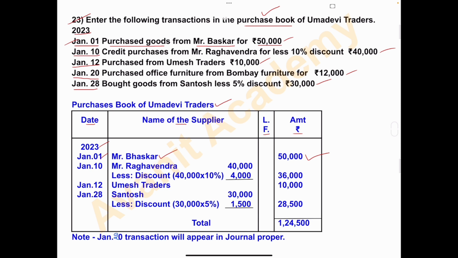Next is on January 10. Credit purchases from Mr. Raghavendra for rupees 40,000 less 10% discount. On January 10th, goods are purchased from Mr. Raghavendra of rupees 40,000 and Mr. Raghavendra has given 10% discount. So write in the answer January 10, name of the supplier is Mr. Raghavendra. So total purchase amount is 40,000.